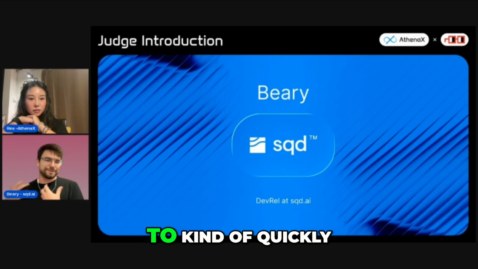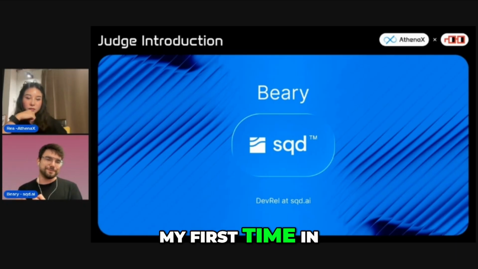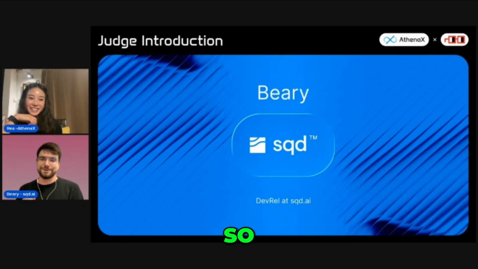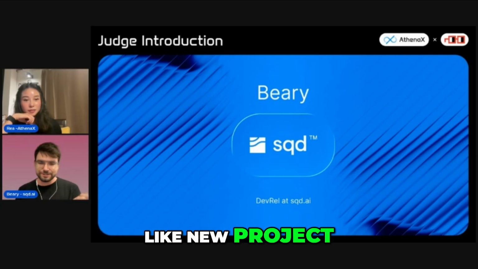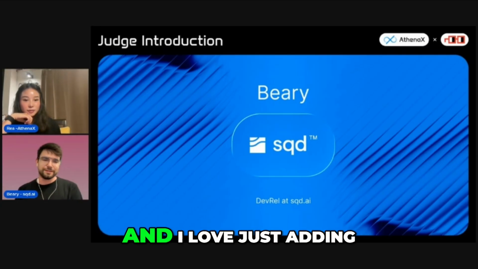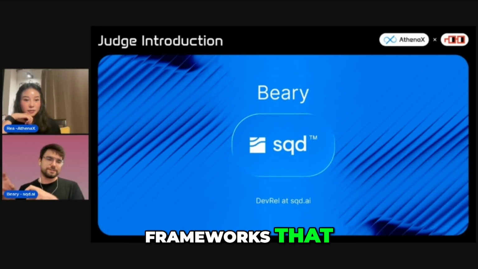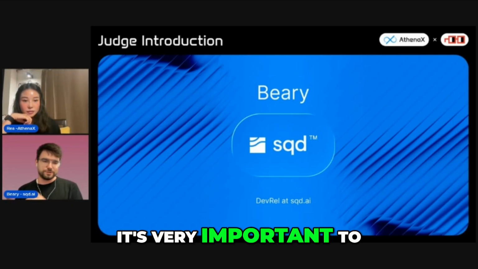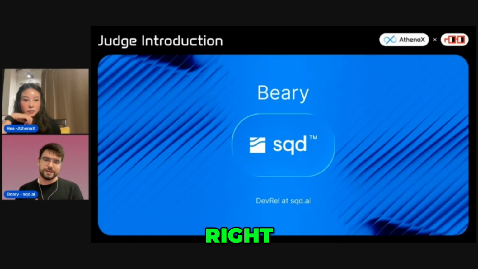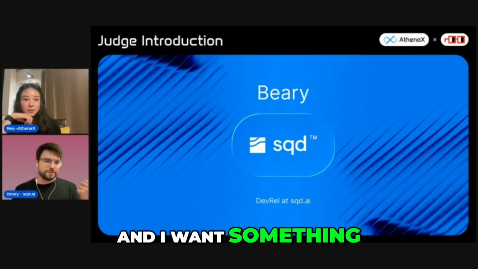This is actually my first time in the judging seat, so it's really exciting. I just want to go over my journey as a hacker. I always start with the foundation, with a new project, and I love adding frameworks that I think I'll need. For me, it's very important to keep it modular, keep it simple, and I want something that's super flexible.